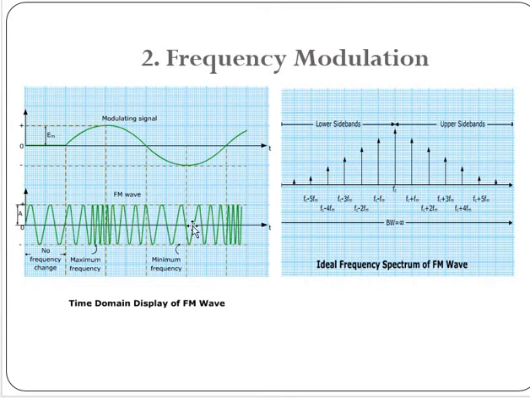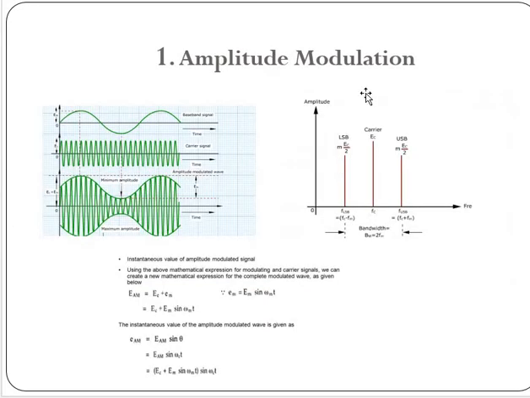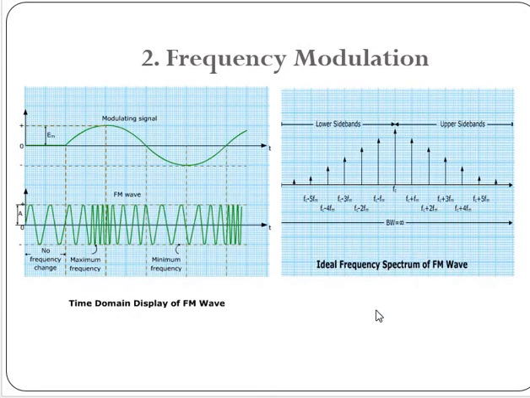In this case the FM wave's amplitude remains the same, but the frequency is increased at high amplitude and it is decreased, meaning the frequency is reduced, at the negative part. This is the spectrum of the amplitude modulated wave, and the same we have to take for the FM wave. This is the general idea of AM and FM.